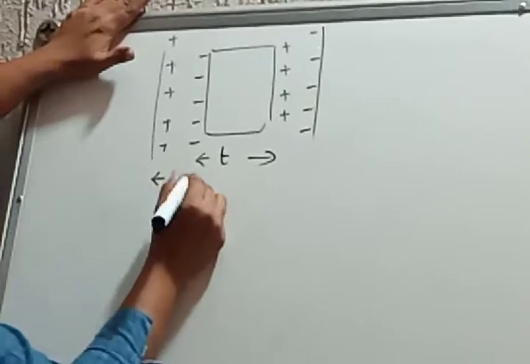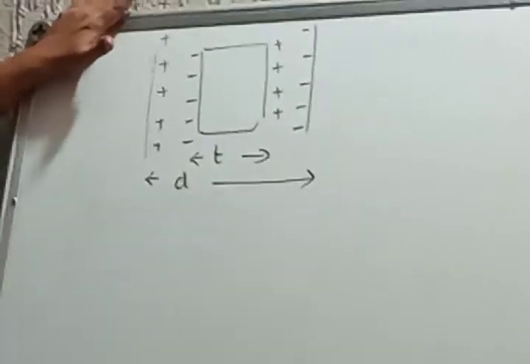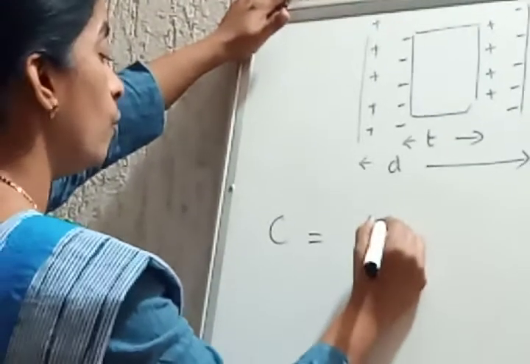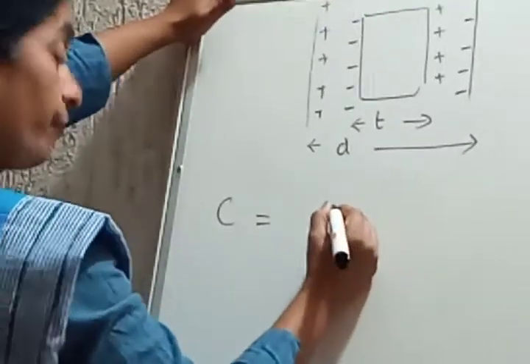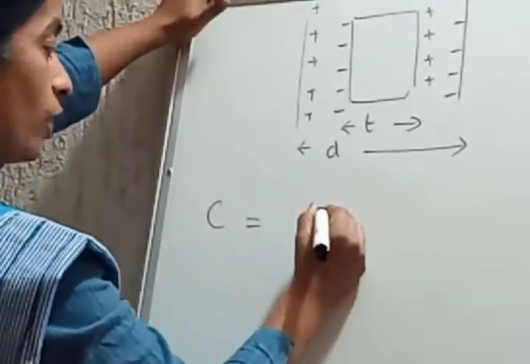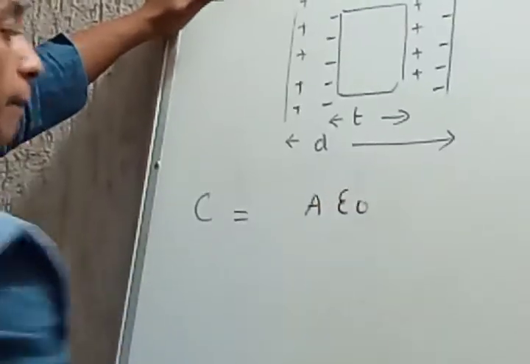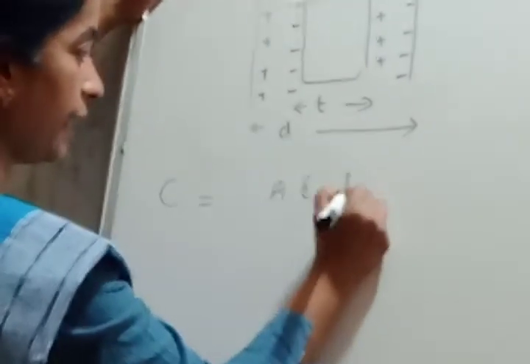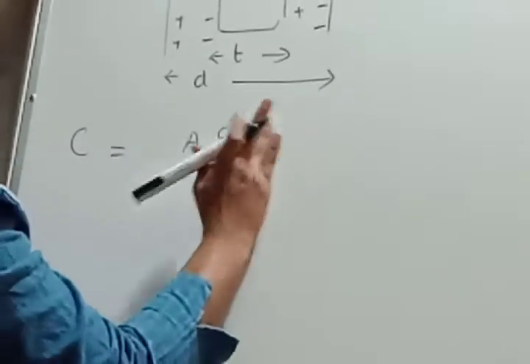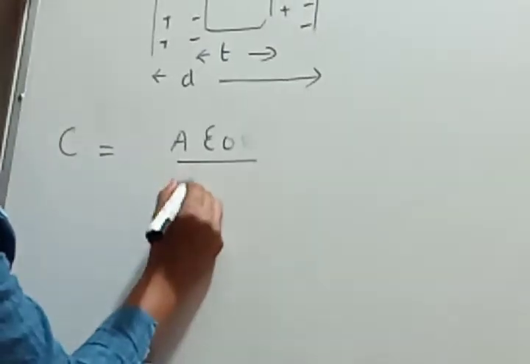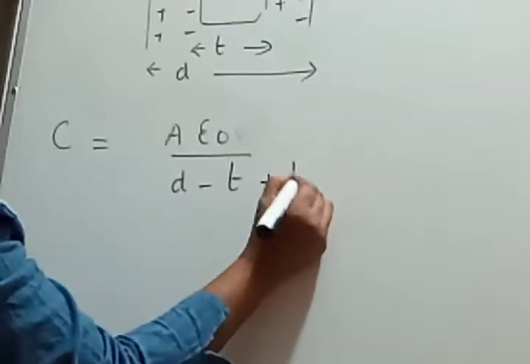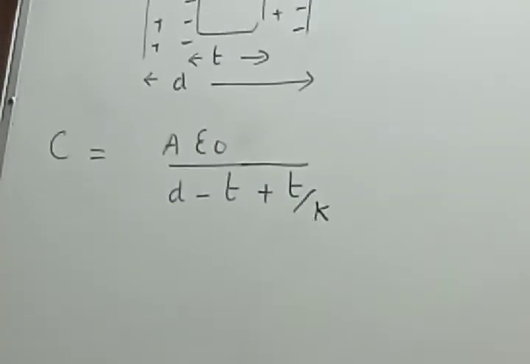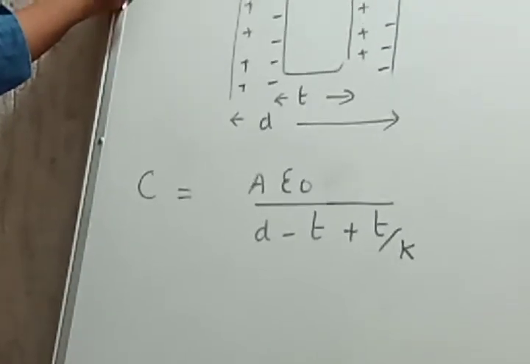The distance between the parallel plates is D. What is the expression? We had derived it in the last class. It was C is equal to what? The expression for capacitance of a parallel plate capacitor with a dielectric was A epsilon naught divided by D minus T plus T upon K. A epsilon naught divided by D minus T plus T upon K.